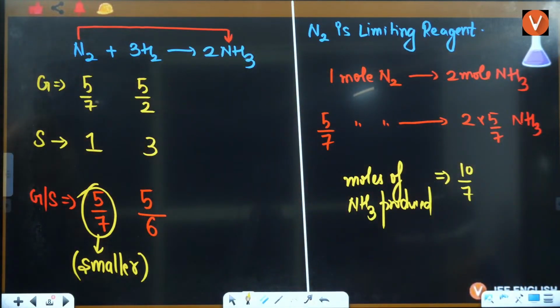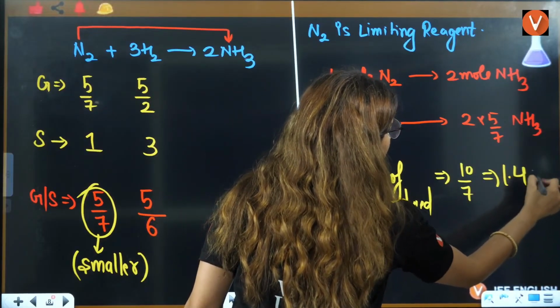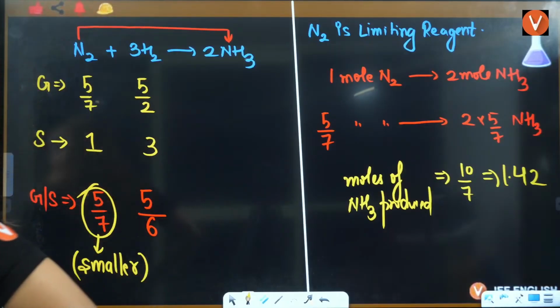So what is the answer here, everybody? Let's check out the answer. 10 by 7, 10 divided by 7, that is going to be 1.42, the correct answer here. You can calculate it, and you will have your answer. Is that clear to everybody or not?